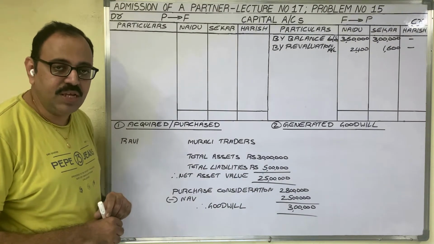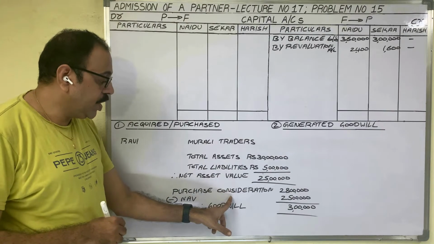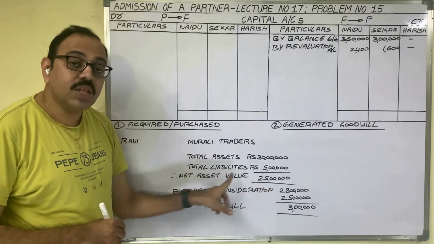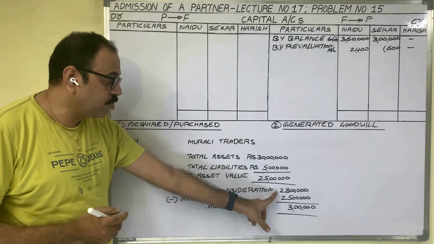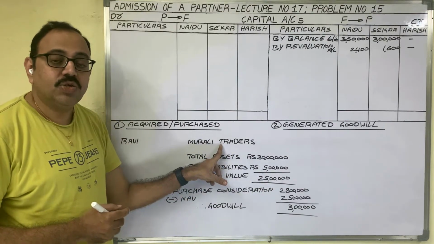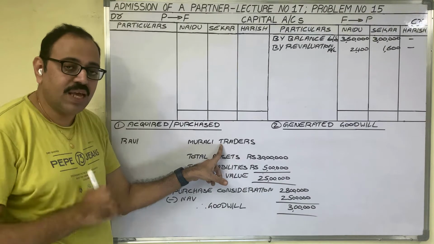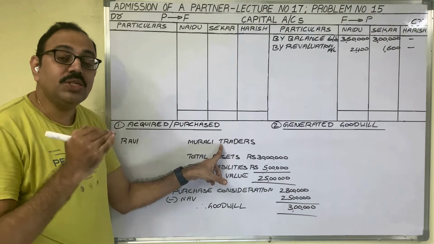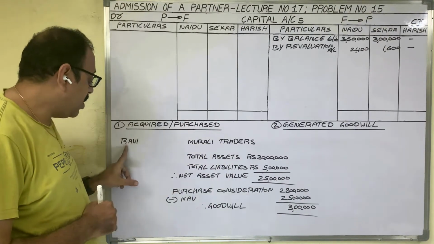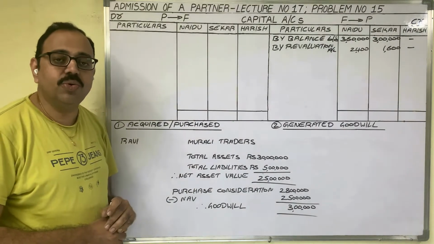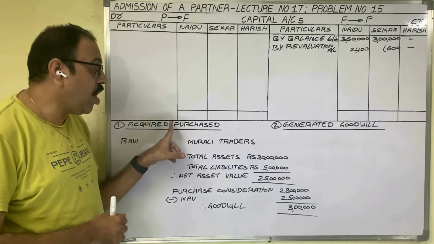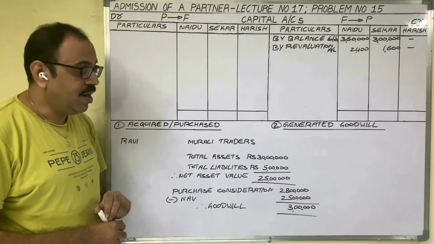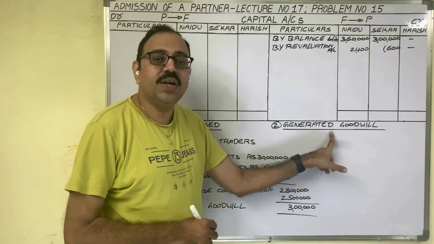Ravi accepted this. So Ravi is going to acquire 25 lakh worth of properties, but Ravi is paying 28 lakh rupees to Murali Traders. So Ravi is paying 3 lakh rupees extra. That 3 lakh is known as goodwill. And as Ravi purchased this 3 lakh rupees goodwill, it is known as acquired goodwill or purchased goodwill.